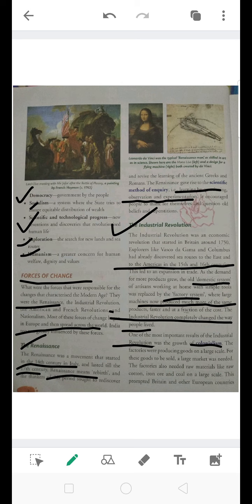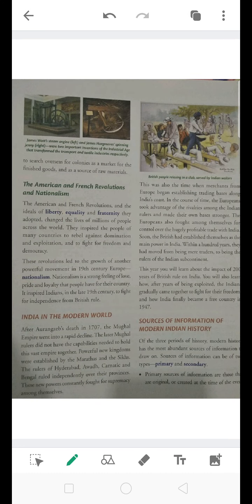Naturally, when we are manufacturing something, we first need the raw materials in hand. This prompted Britain and other European countries to search overseas for colonies as a market for the finished goods and a source of raw materials.